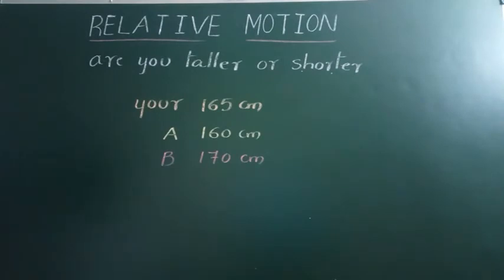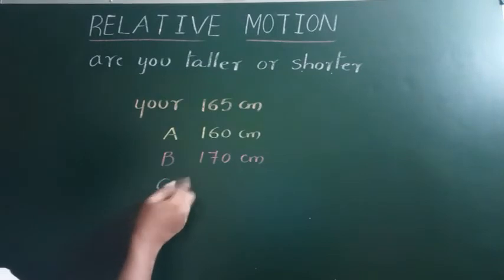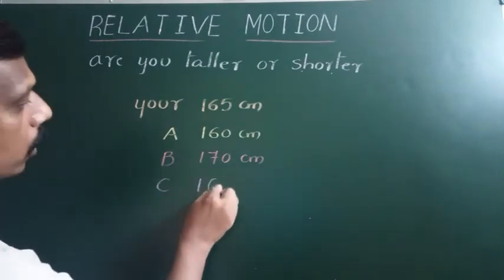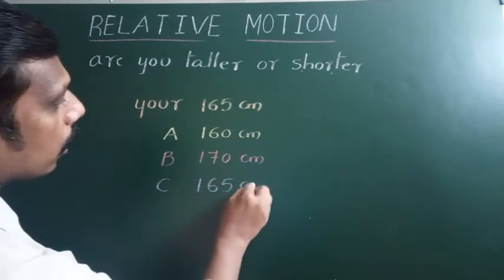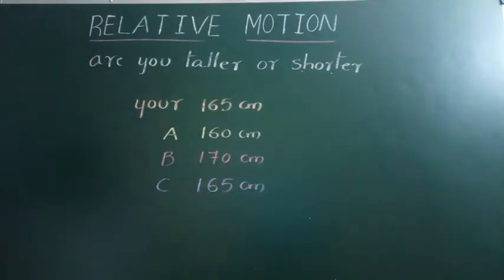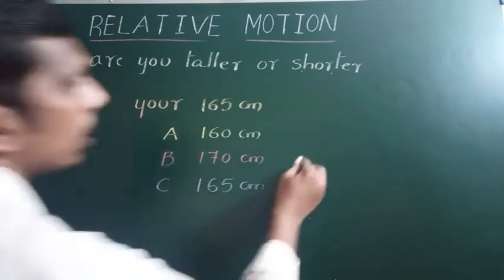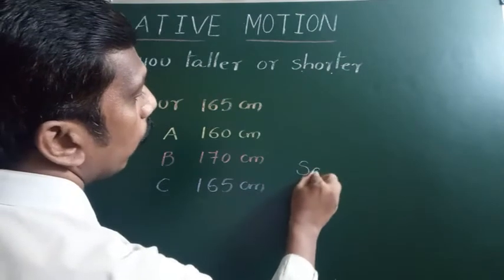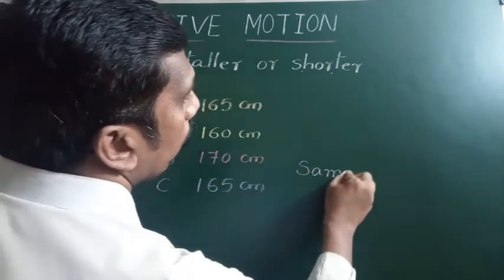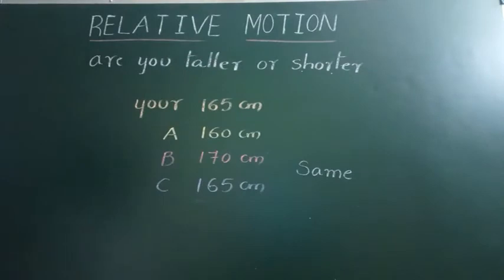Suppose you take another person, C, whose height is 165 centimeters. If you compare with C, what is your answer? After comparison with C, your answer is not taller, not shorter. You give a new answer, and that new answer is same. What same? You are not a taller or not a shorter person. Your height is same as that of the person C.